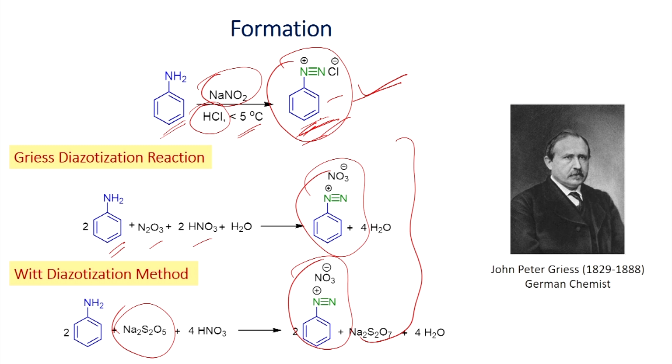If you want to isolate the diazonium salt, what you have to do? You have to try to react with fluoroboric acid.